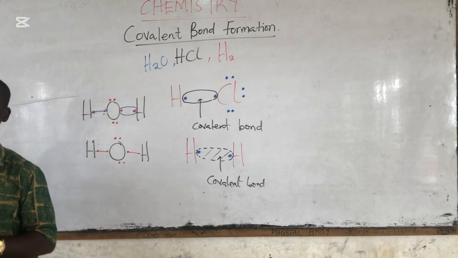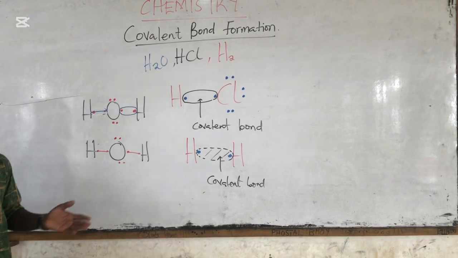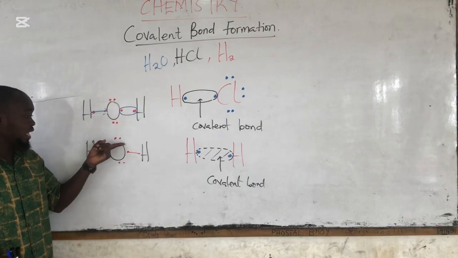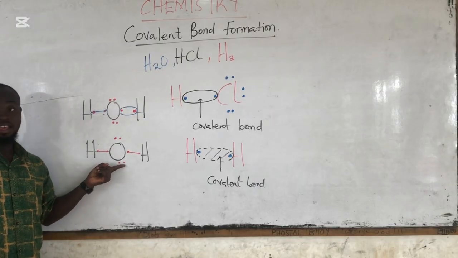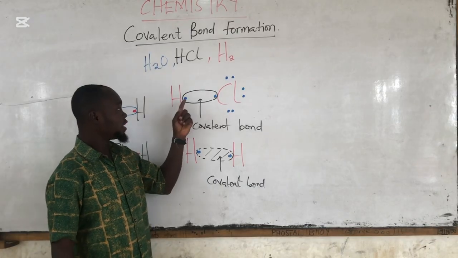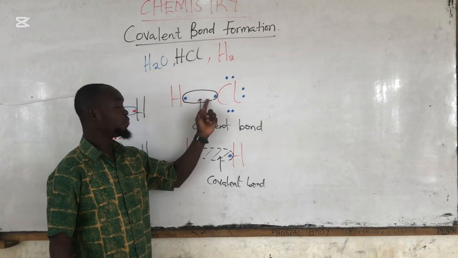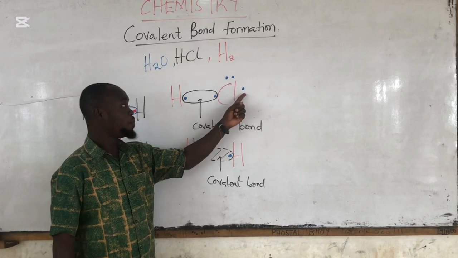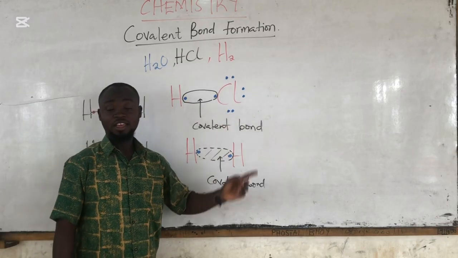We call them the lone pair electrons. So over here we have one lone pair here and another lone pair here. This is the bonding pair electron. So one lone pair, another lone pair, another lone pair electron.